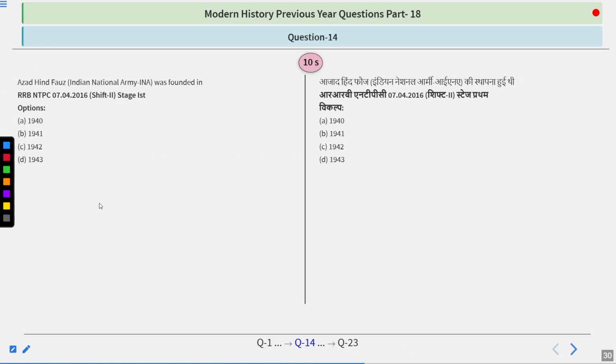Azad Hind Fauj, Indian National Army, INA, was founded in. Options are 1940, 1941, 1942, 1943. Think about it. And the answer is simple. The answer of this question is